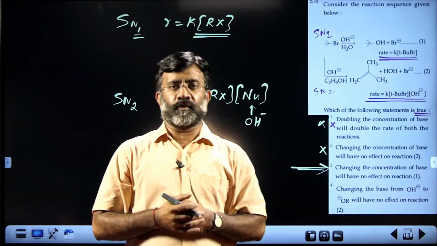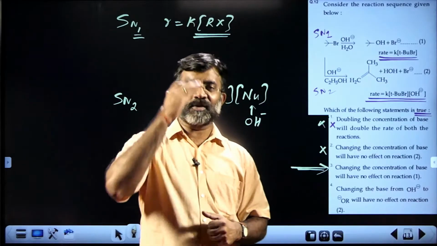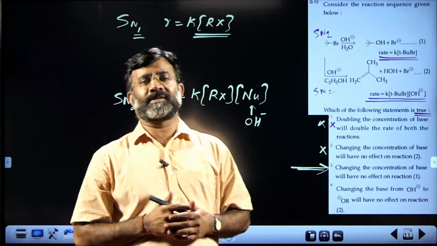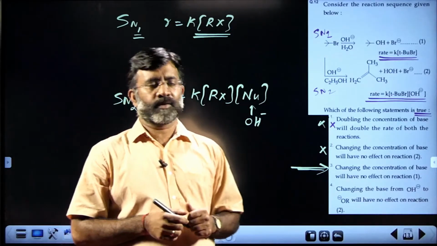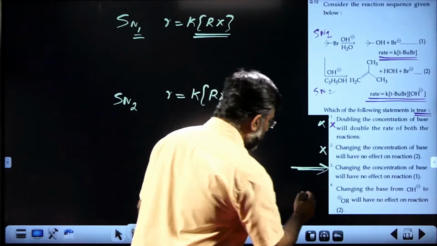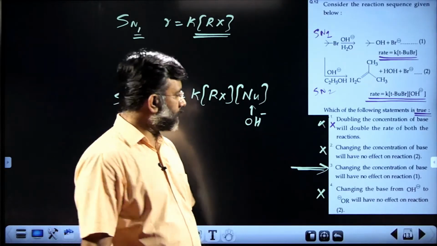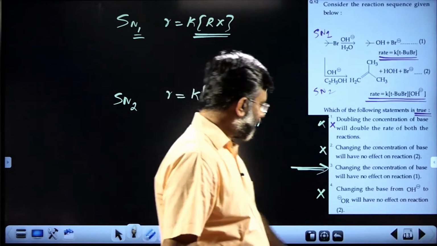Nature of the nucleophile, charge of the nucleophile, size of the nucleophile, strength of the nucleophile, bulkiness of the nucleophile, everything will influence the rate of the reaction, especially in this reaction. So that statement is also wrong. Correct answer is third choice. Okay, next question.